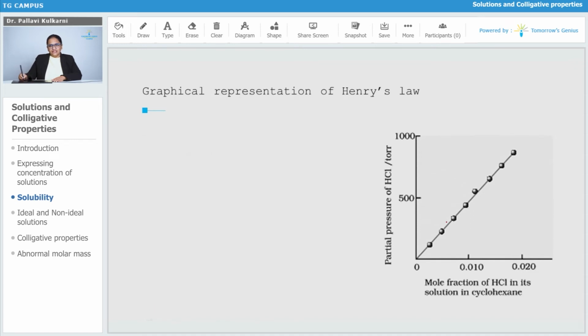In the graphical representation, we can see that the partial pressure of the solution is directly proportional to the mole fraction of the solute. As it is a direct relation, we can see a straight line passing through the origin. Here they have taken the example of a solution of HCl in cyclohexane as the solvent.